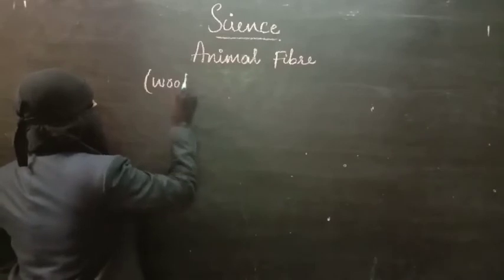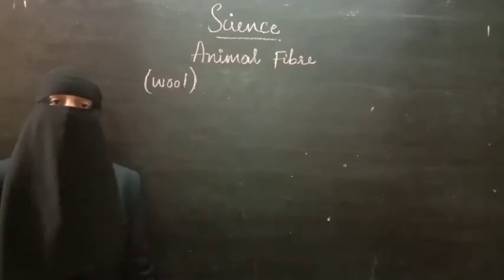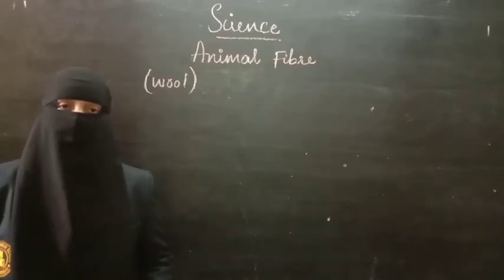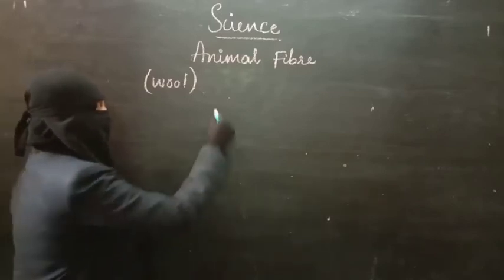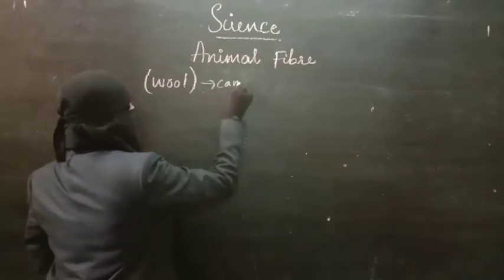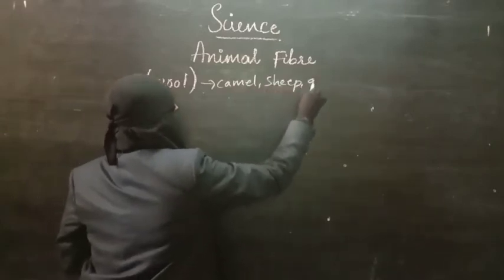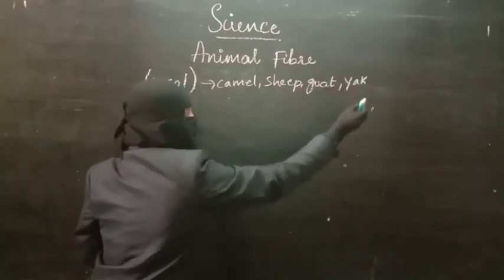Wool is an animal fiber. It is a natural fiber and it is obtained from animals. As it is obtained from animals, it is called an animal fiber. So wool can be obtained from camel, sheep, goat, yak, etc.